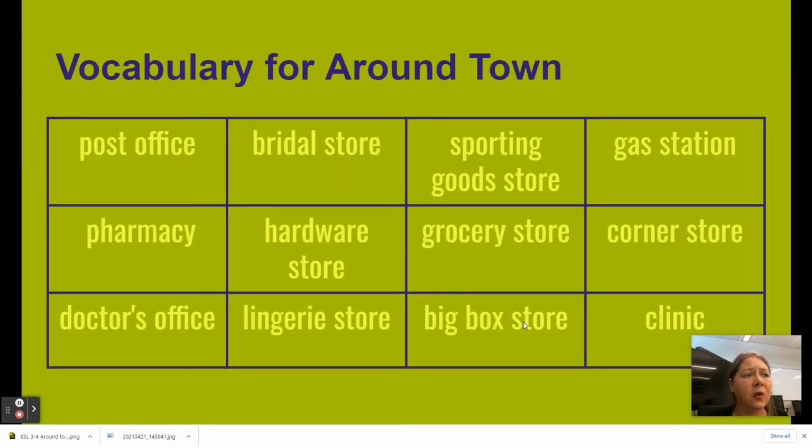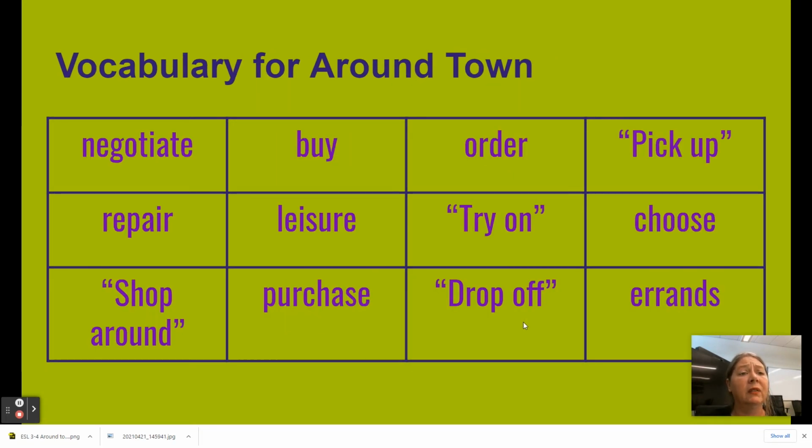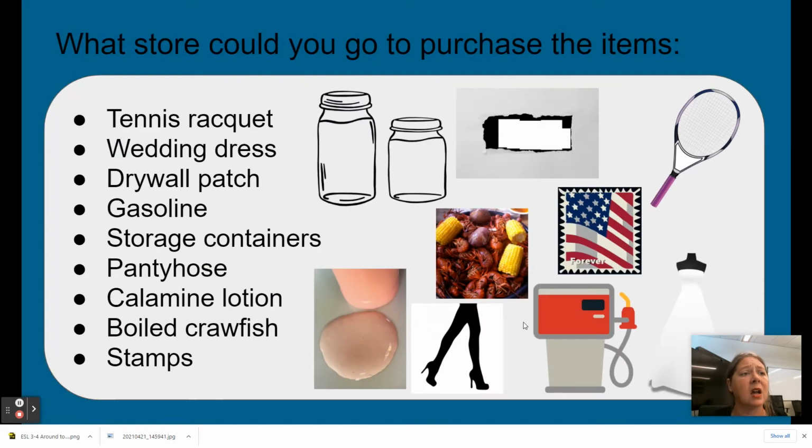So we have a bunch of vocabulary for this week: post office, bridal store, sporting goods store, gas station, pharmacy, hardware store, grocery store, corner store, doctor's office, lingerie store, big box store, and a clinic. And we have a bunch of verbs. So negotiate, buy, order, pick up, repair, leisure, try on, choose, shop around, purchase, drop off, and errands.